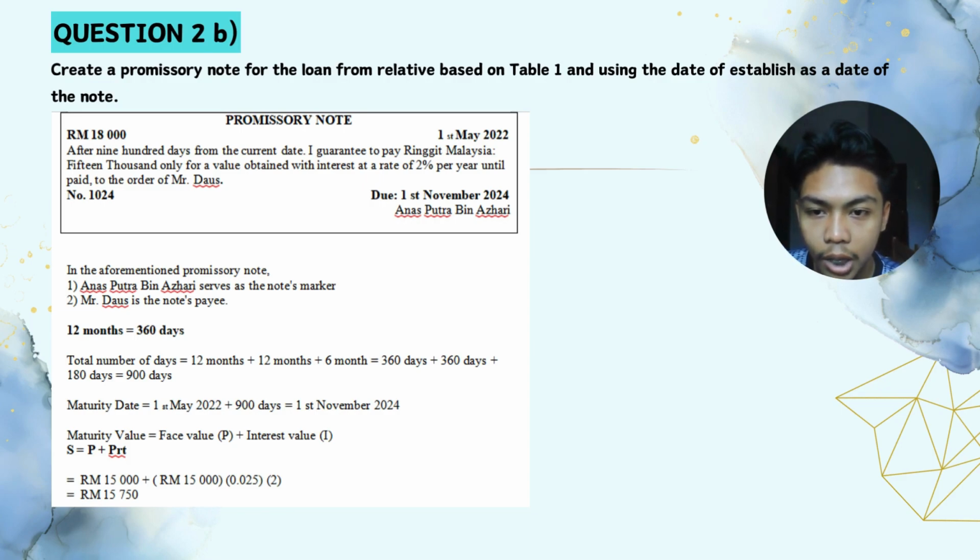For the 12th month or 360 days, the total number of days is 12 months plus 10 months plus 6 months, equal to 600 days plus 300 days plus 180 days, and equal to 900 days. The maturity date is 1st May 2022 plus 900 days, which is 1st November 2024. Maturity value equals face value P plus interest I. The answer is 15,000 plus 15,000 multiplied by 0.02 multiplied by 2.5. So the final answer is